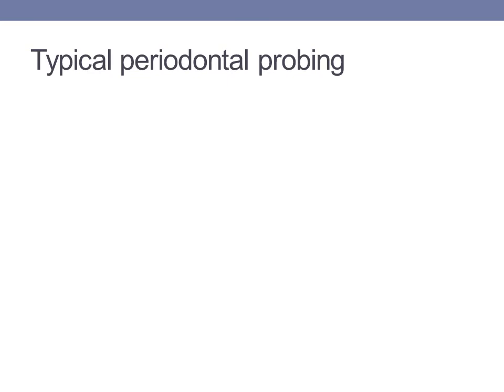Then coming to the typical periodontal probing. Now, in case of periodontitis, a typical type of probing is seen, that is the bone loss begins from the crestal bone and it progresses apically. Then the lesion is conical in contour.